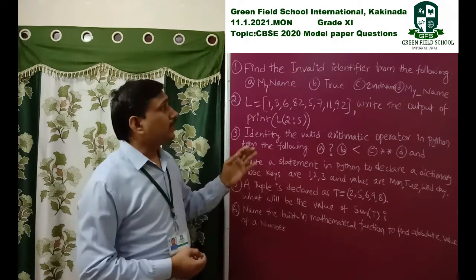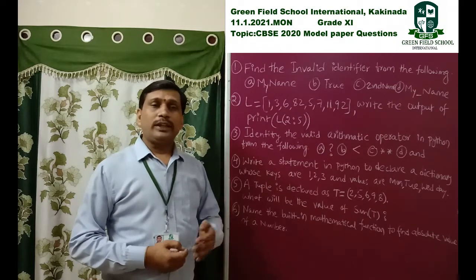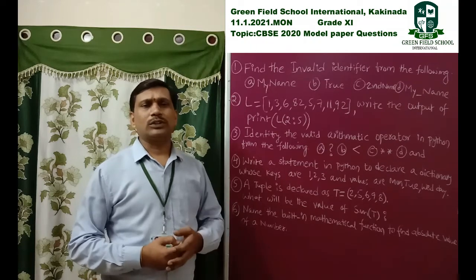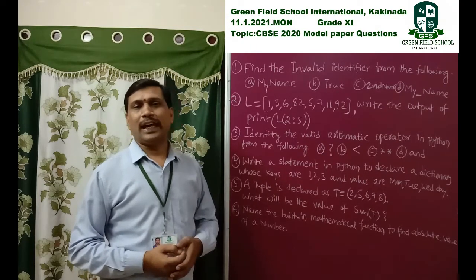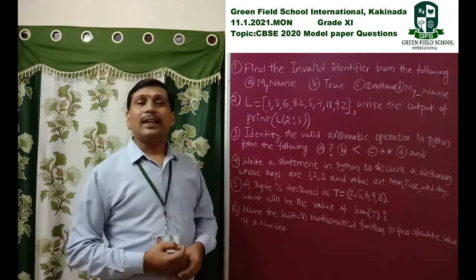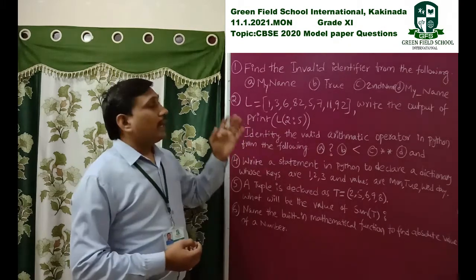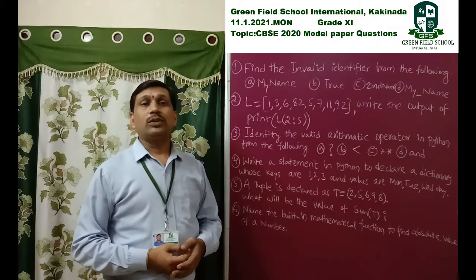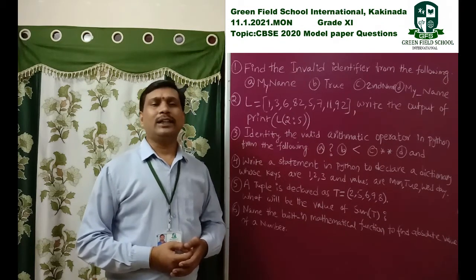So an identifier is also a token, but when we declare an identifier, it follows some rules and regulations. It has some characteristics. One of the characteristics is that identifiers do not consist of any reserved words. Reserved words are not declared as an identifier.